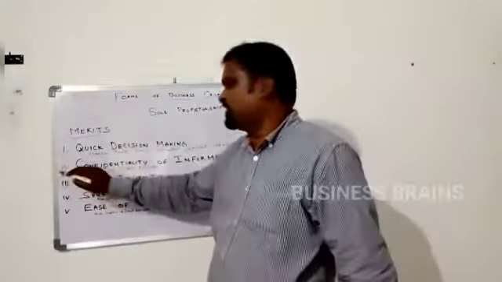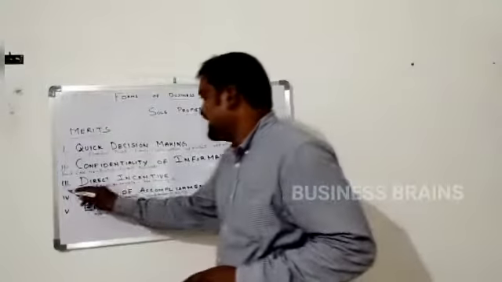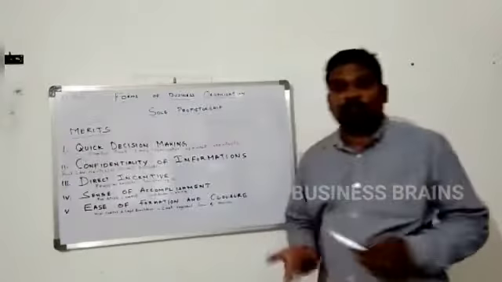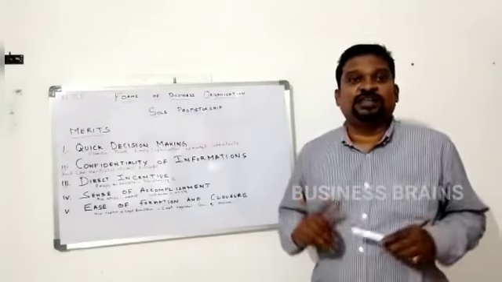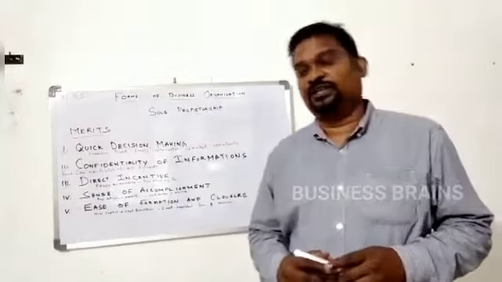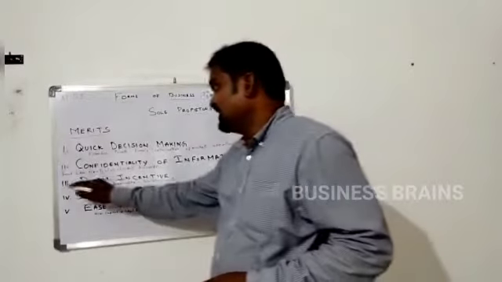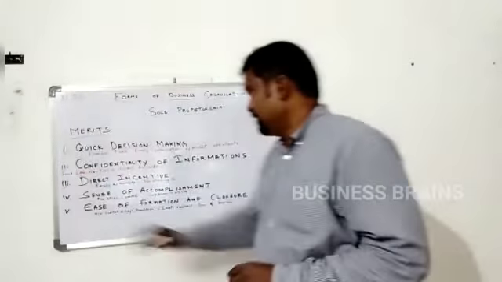Then, direct incentive. You can reap your incentive directly. You will get all the benefits and profit. No need to share the profit with anyone else. So you will get a direct incentive.